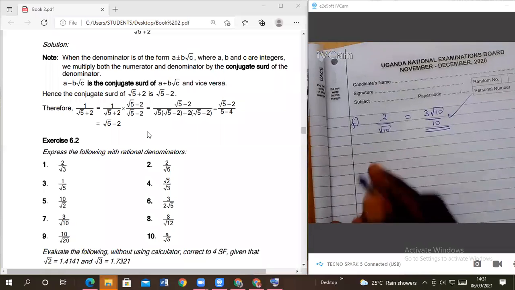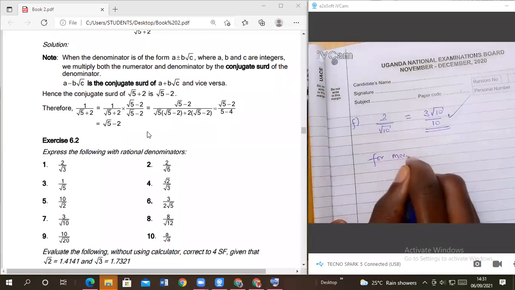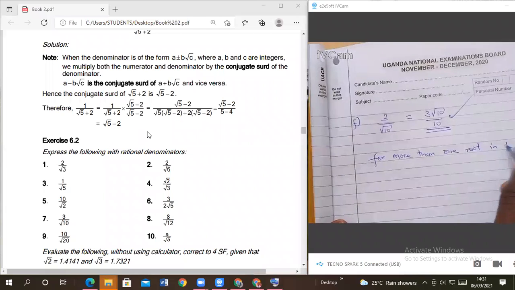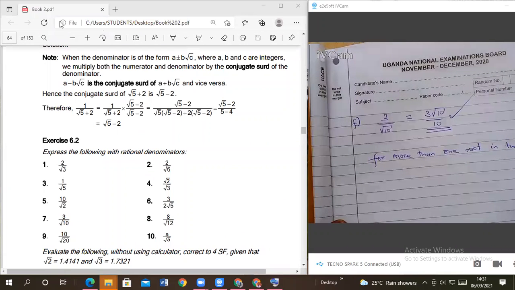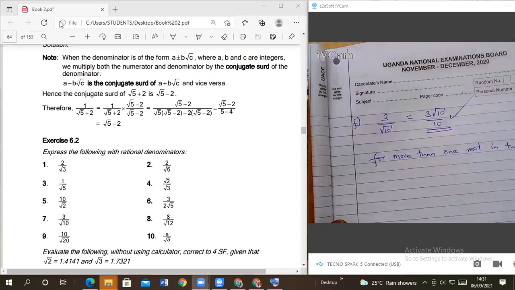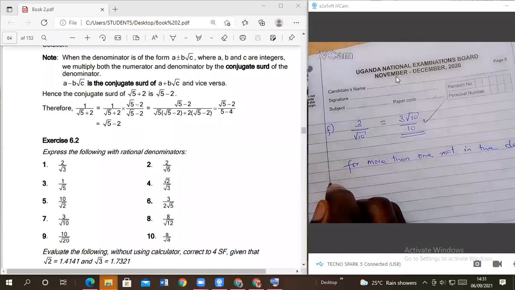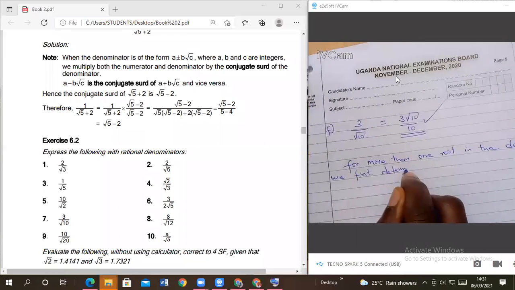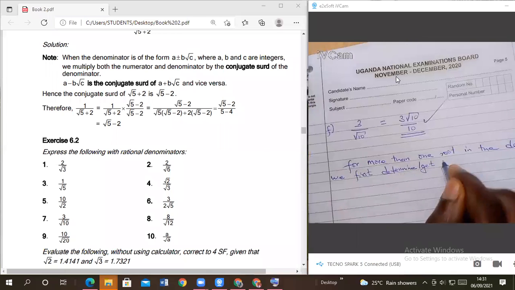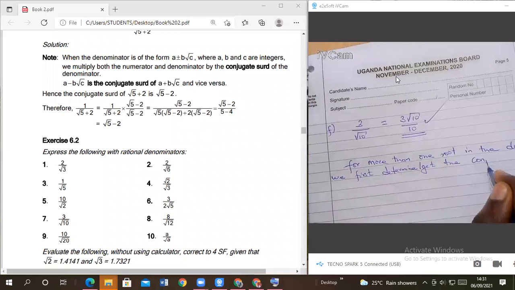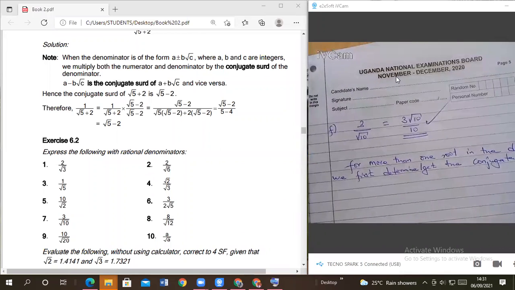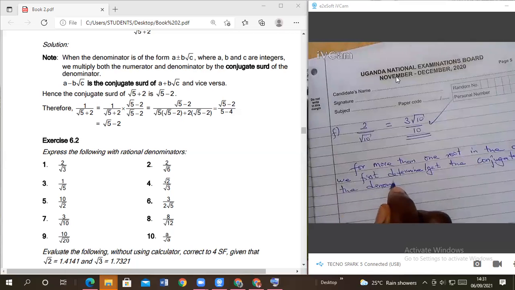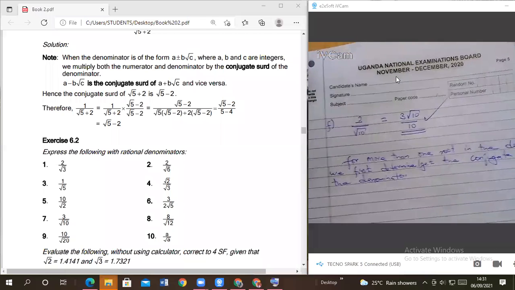We said if you have more than one root in the denominator, we first determine or get the conjugate side of the denominator.